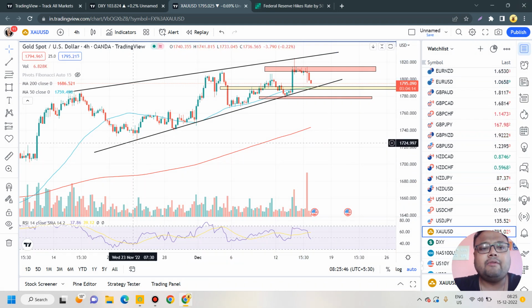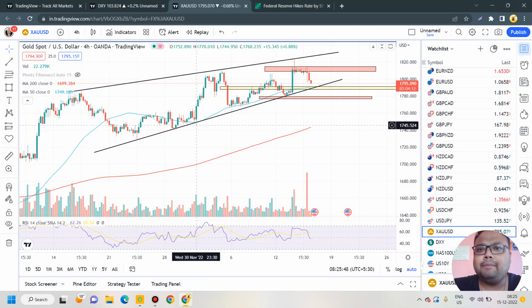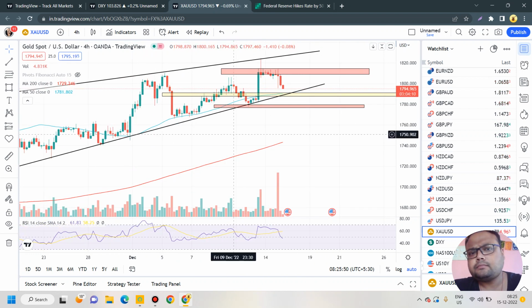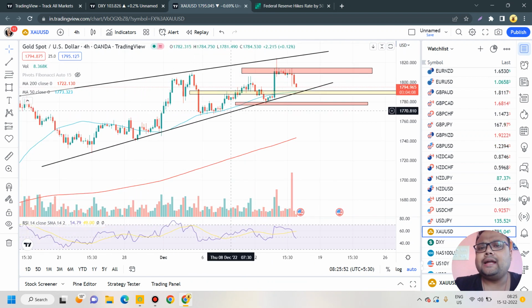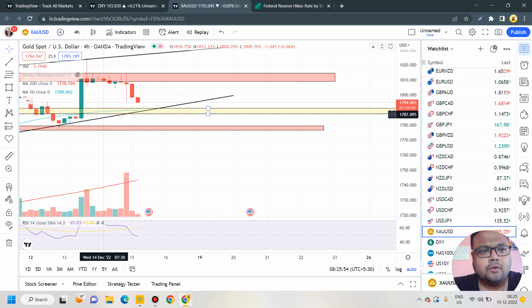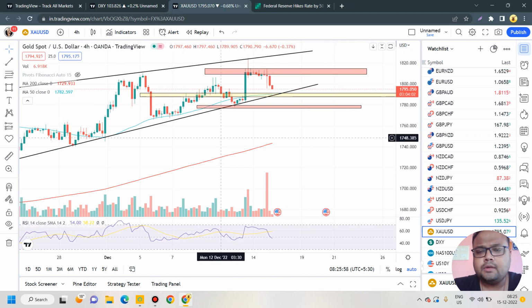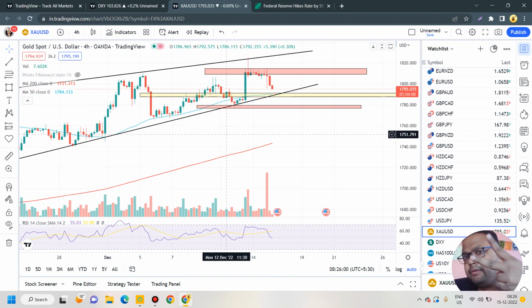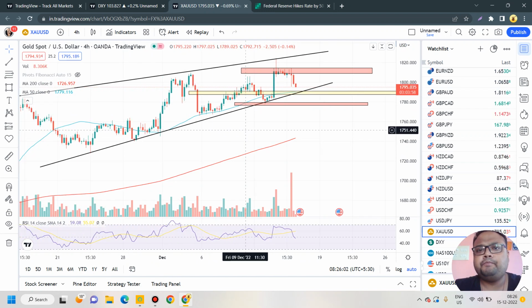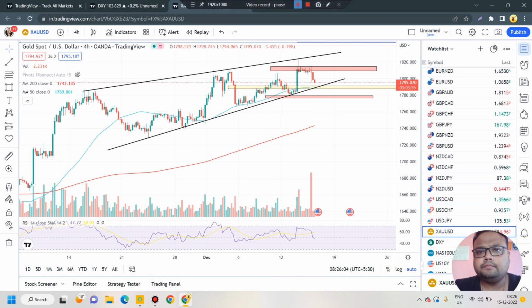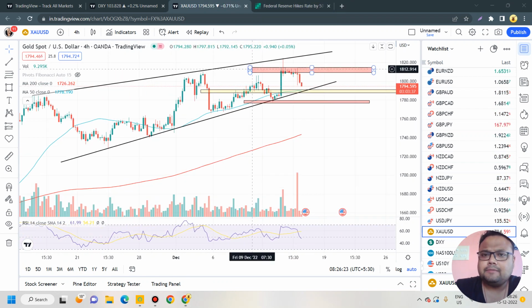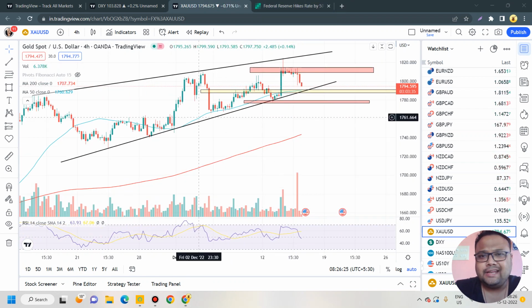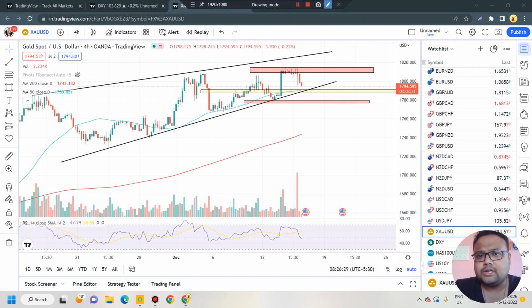You can see we have a trend line which is also acting as dynamic support for the market. In addition to that, around the same level only, you can see we also have the blue line, the 50 moving average also. Trend line and 50 moving average to support. So as a result, we are considering 1791 to 1787 as the first support on the chart of gold.